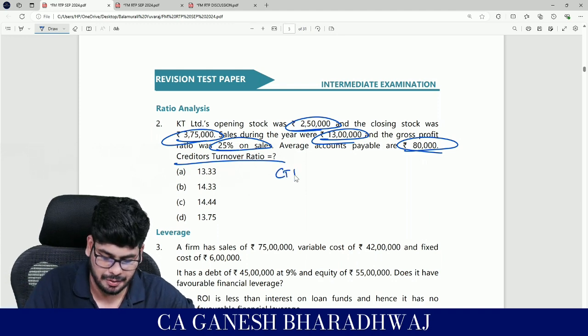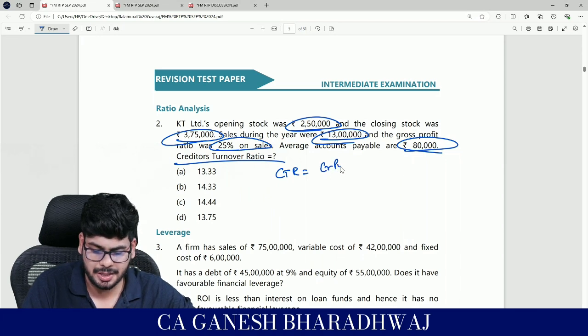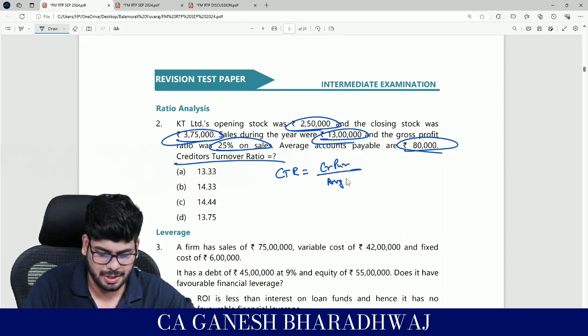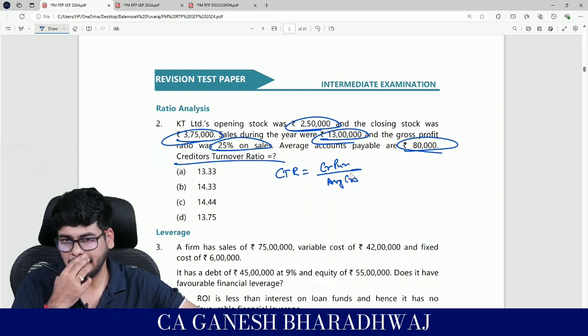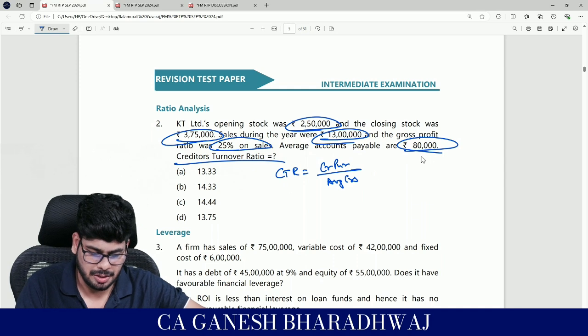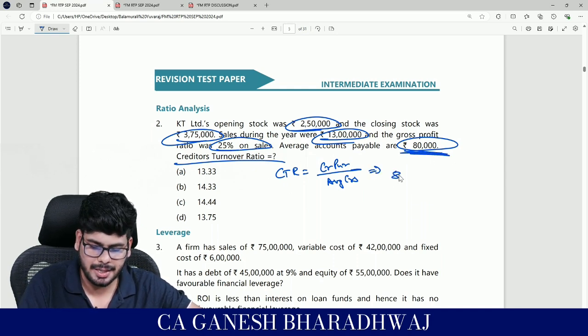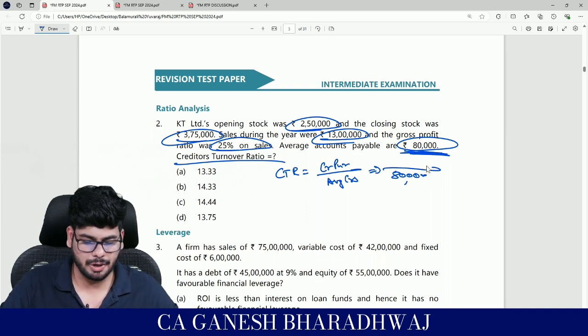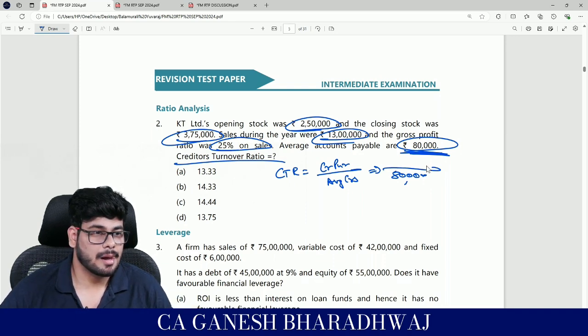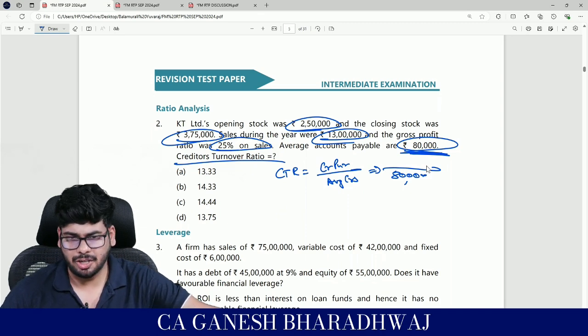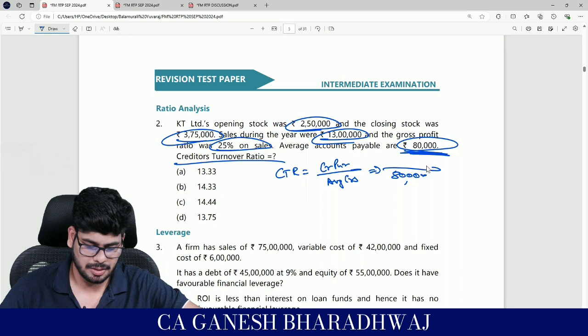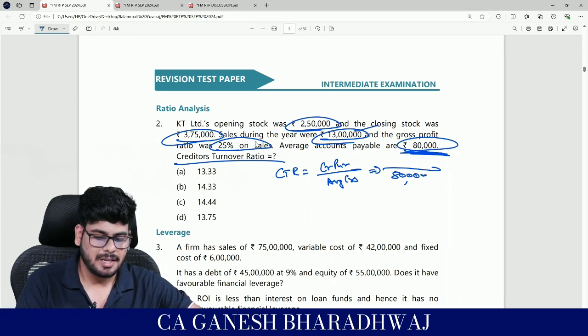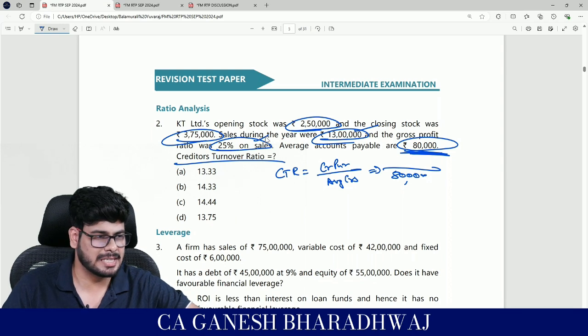Okay, so how do you calculate creditors turnover ratio? Credit purchases divided by average accounts payable, or average creditors basically. Average creditors is how much? 80,000 given in the question. Correct. What's going to be the numerator? How do you arrive? Okay, so you need to calculate COGS. Sales is given as 13 lakhs. Gross profit ratio is given as 25%. 75% on my sales is going to be my cost. How much is that? 9,75,000.